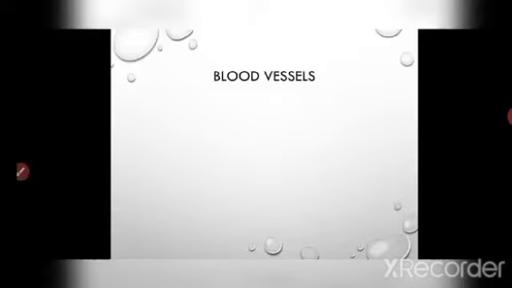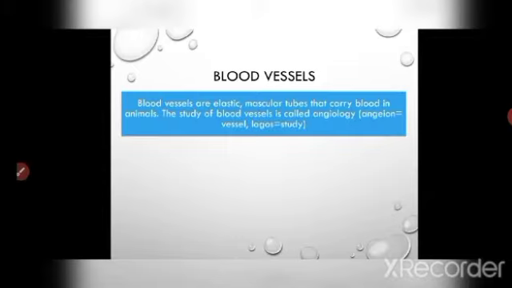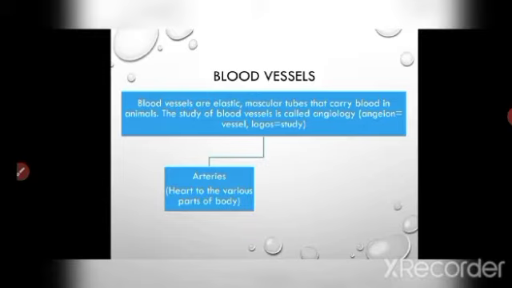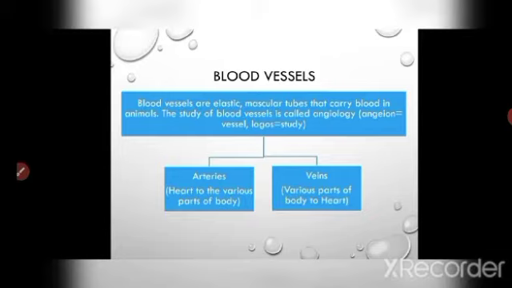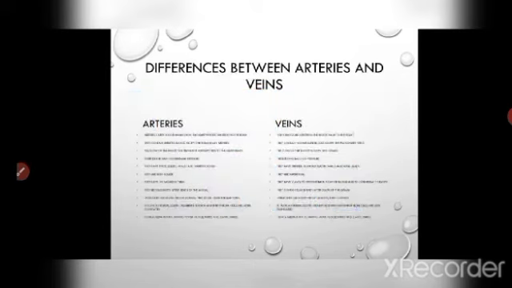System of tube called blood vessel. There are three kinds of blood vessels. These are artery, veins, and capillaries. Arteries are distributing vessels. They carry blood away from the heart to other parts of the body. They have thick, elastic, and muscular cell wall. Arteries carry oxygenated blood except pulmonary artery that carries deoxygenated blood to lung.